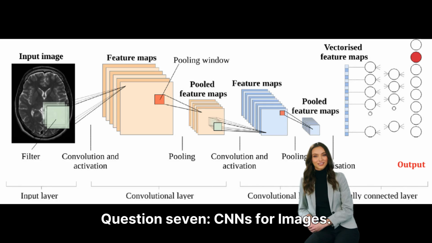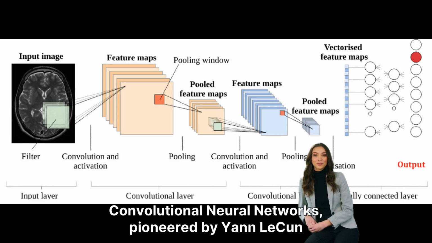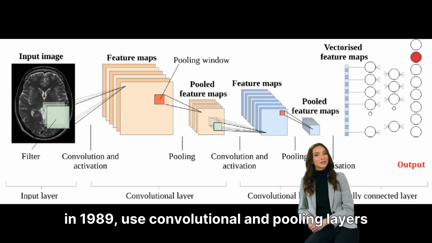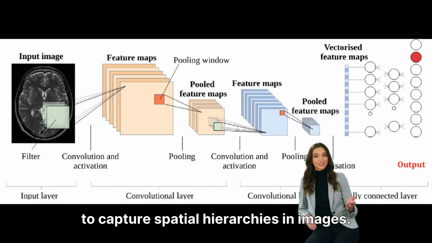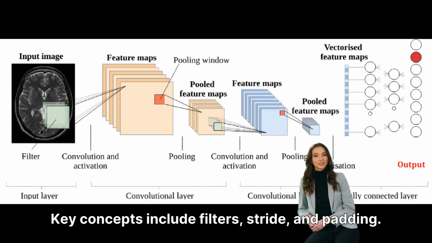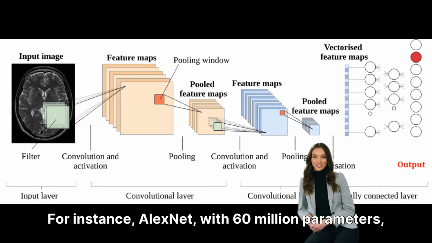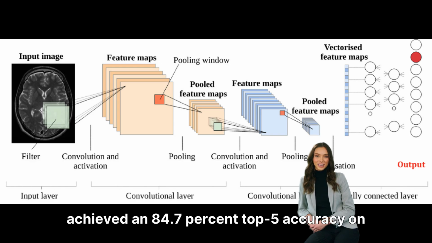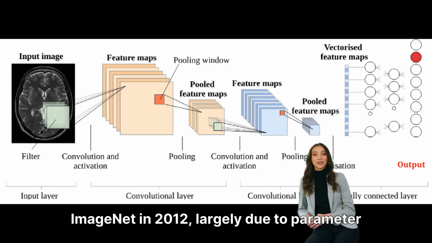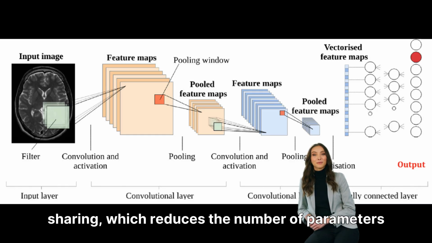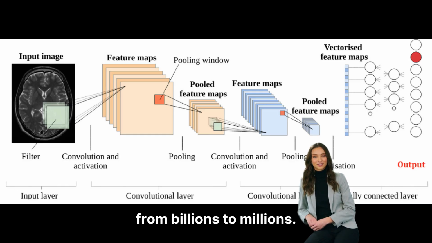Question 7. CNNs for images. Convolutional neural networks, pioneered by Yann LeCun in 1989, use convolutional and pooling layers to capture spatial hierarchies in images. Key concepts include filters, stride, and padding. For instance, AlexNet, with 60 million parameters, achieved an 84.7% top 5 accuracy on ImageNet in 2012, largely due to parameter sharing, which reduces the number of parameters from billions to millions.